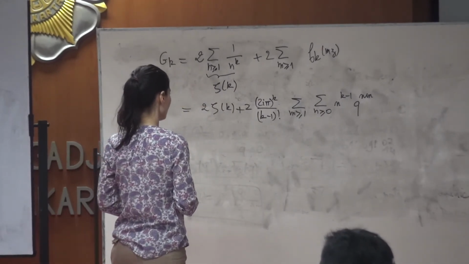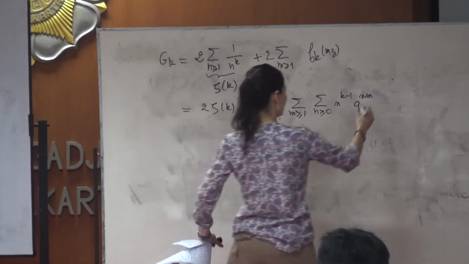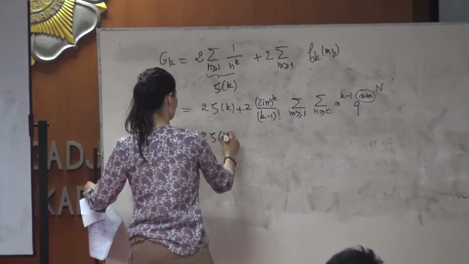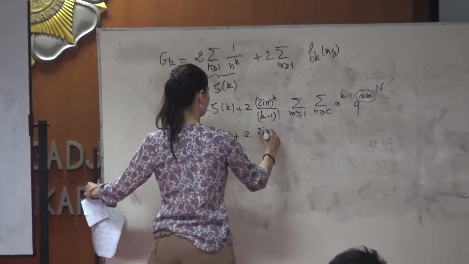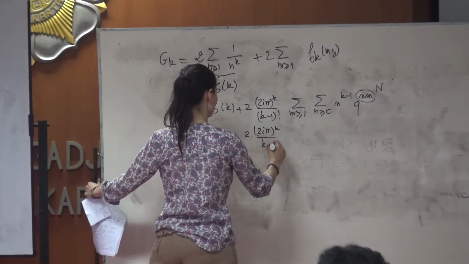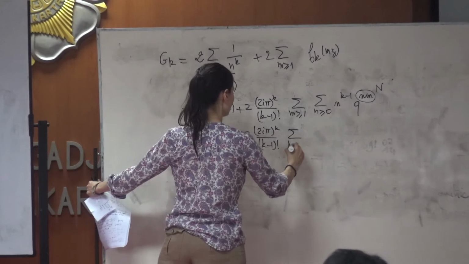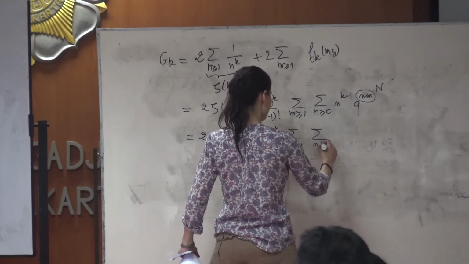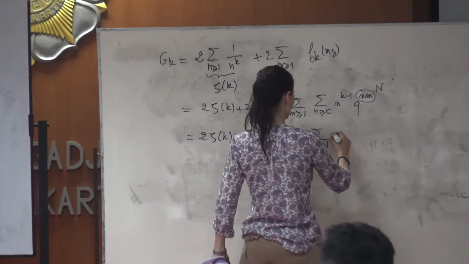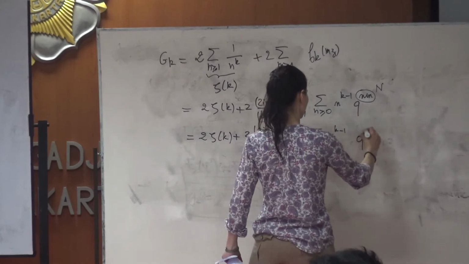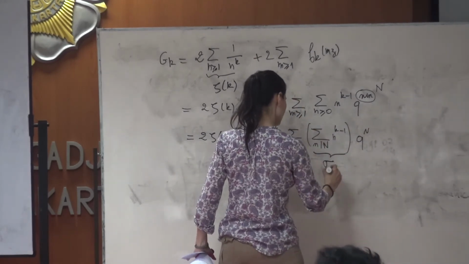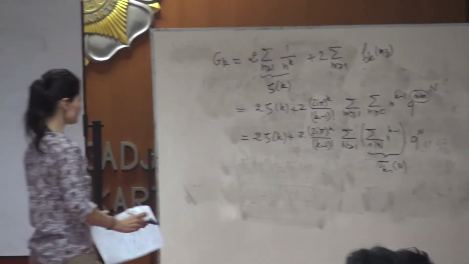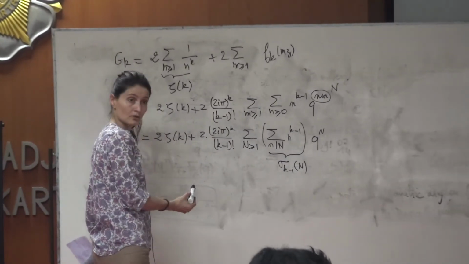Okay, and now I can make a change of variable calling this n, and you get 2 zeta k plus 2 e pi to the k over k minus 1 factorial, sum for n greater than 1, sum for d dividing n of d to the k minus 1, q to the n. And this is the sigma k minus 1 of n. Okay, so we have almost our formula.